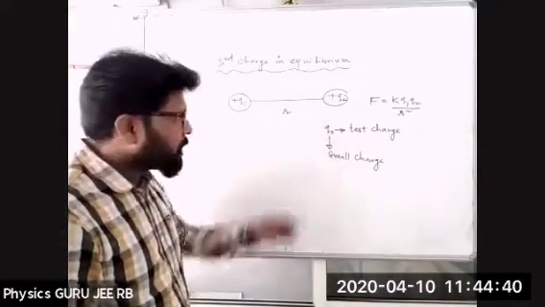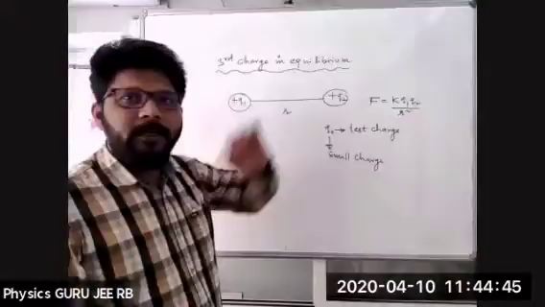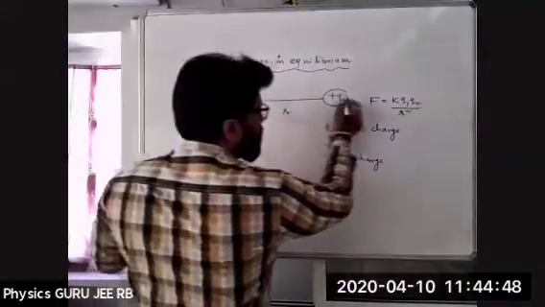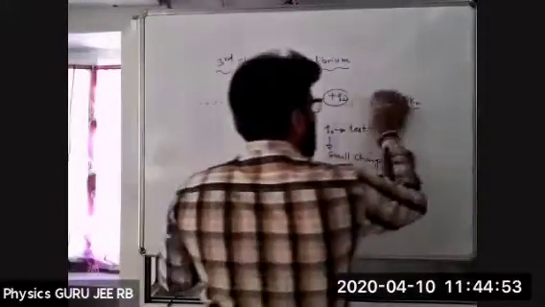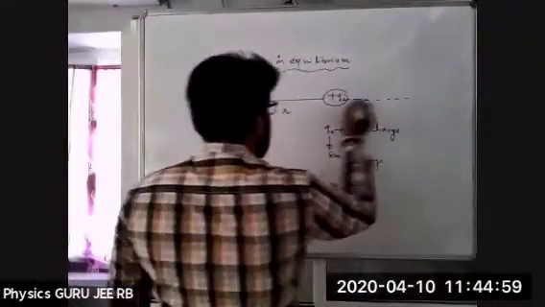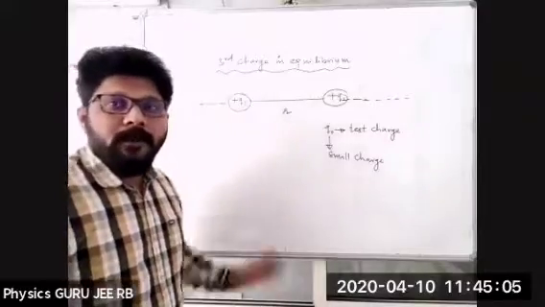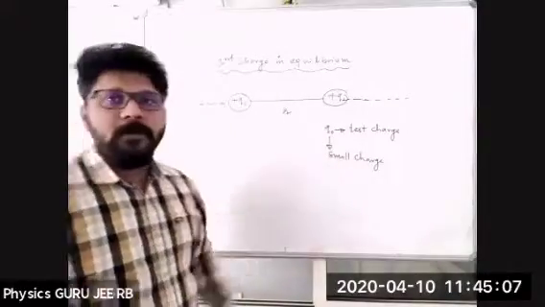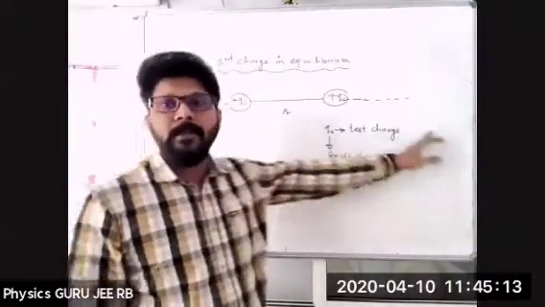Okay. Now I take this test charge and I want to place it along the line joining the two charges. According to Coulomb's inverse square law, the electrostatic force of attraction or repulsion is directly proportional to the product of the charges and inversely proportional to the square of the distance between them, and acts along the line joining them.